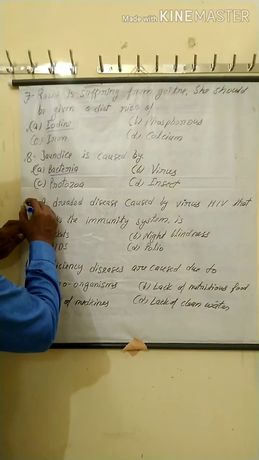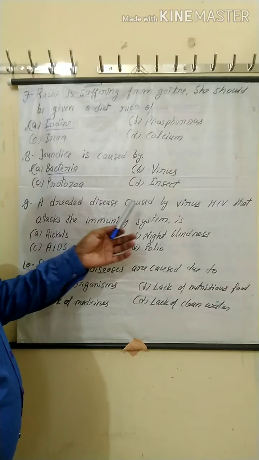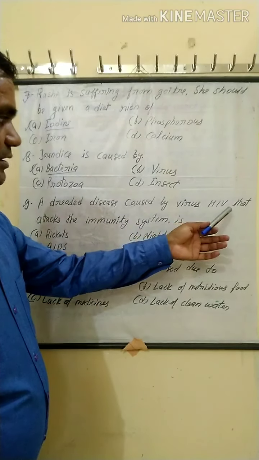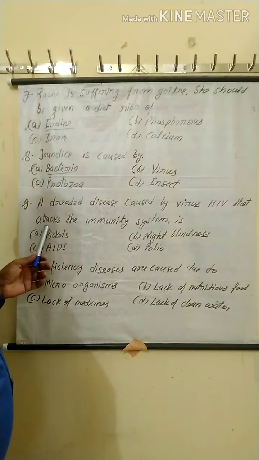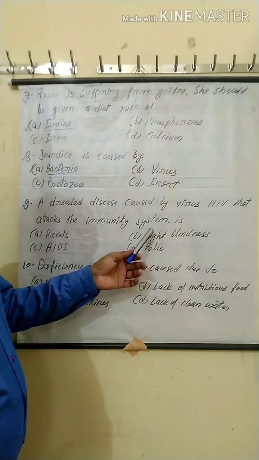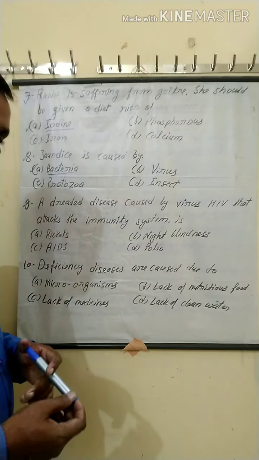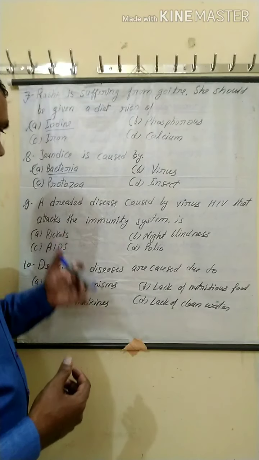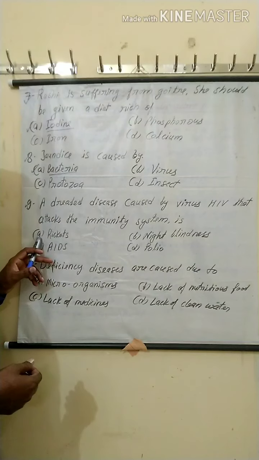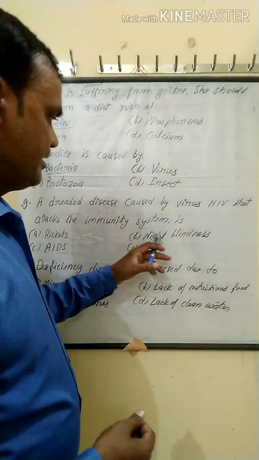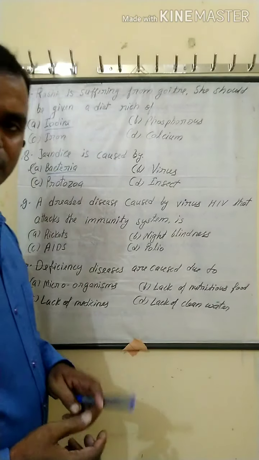Next, 9 number. A dreaded disease caused by the virus HIV, human immunodeficiency virus, that attacks the immunity system is: option A rickets, B night blindness, C AIDS, D polio.